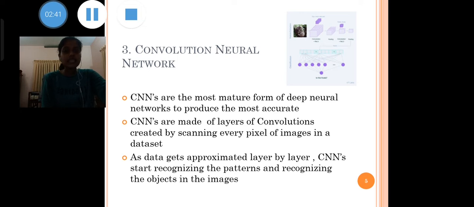As the data gets approximated by layers, the CNN starts recognizing patterns and objects in the images. These are used extensively in various applications for identification, classification, etc. Google Translate and Google Lens are examples of convolutional neural networks.